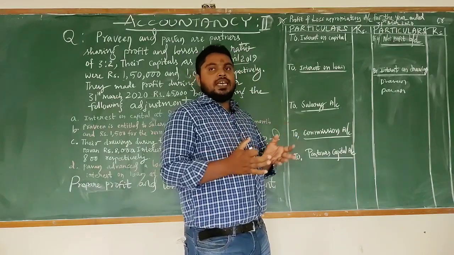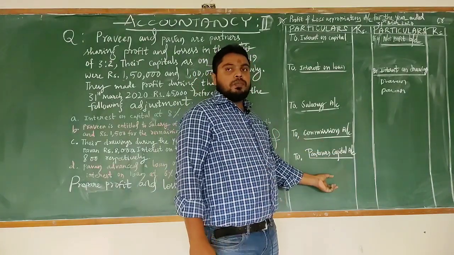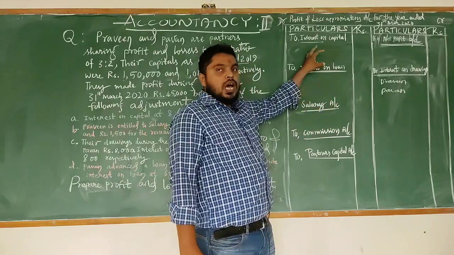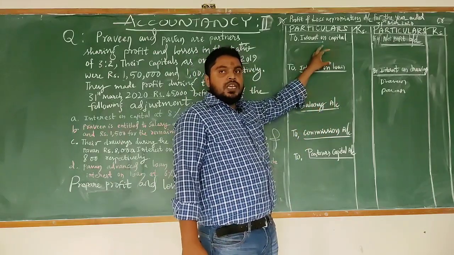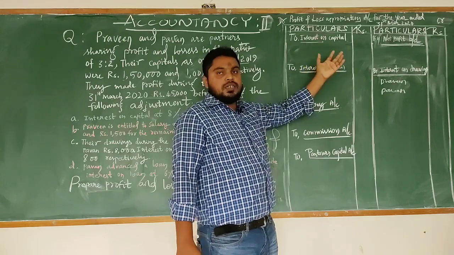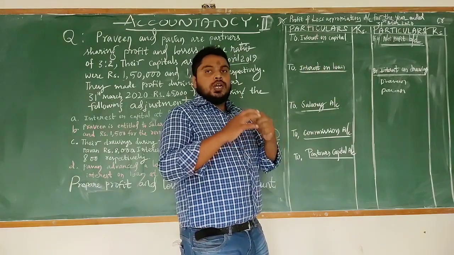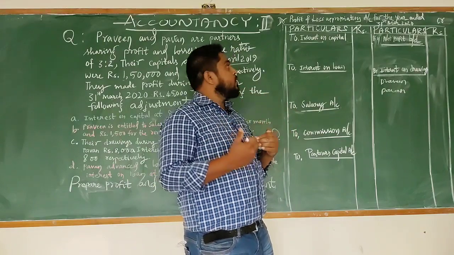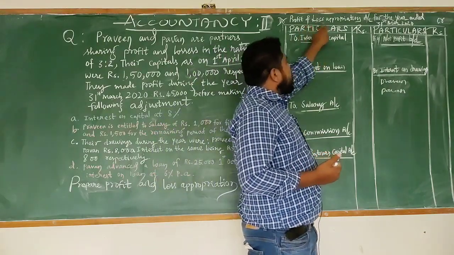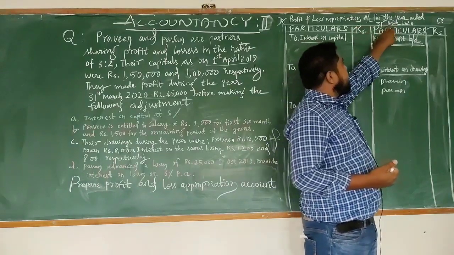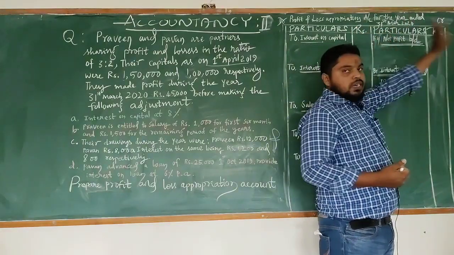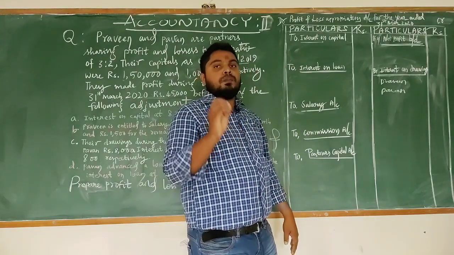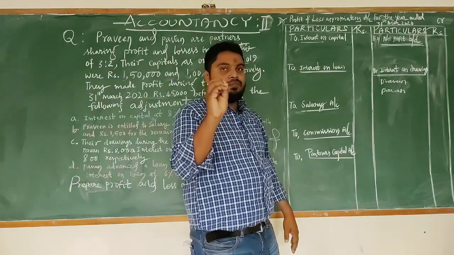So profit and loss appropriation account is an account prepared by a partnership firm to ascertain the remaining profit of the partnership firm. It shows the appropriation of profit of the partnership firm among the partners. It means it shows the distribution of profit, how they are utilizing the profit. So, profit and loss appropriation account for the year ended 31st March 2020. It's clear that this account is prepared at the end of the accounting period.